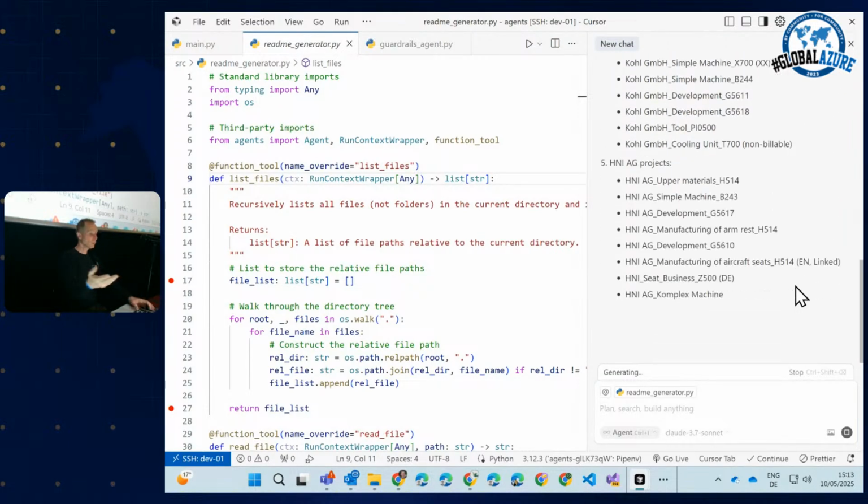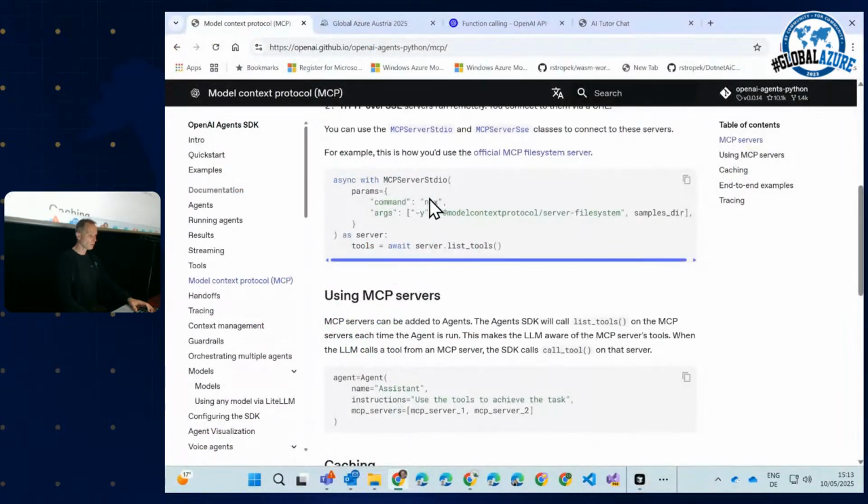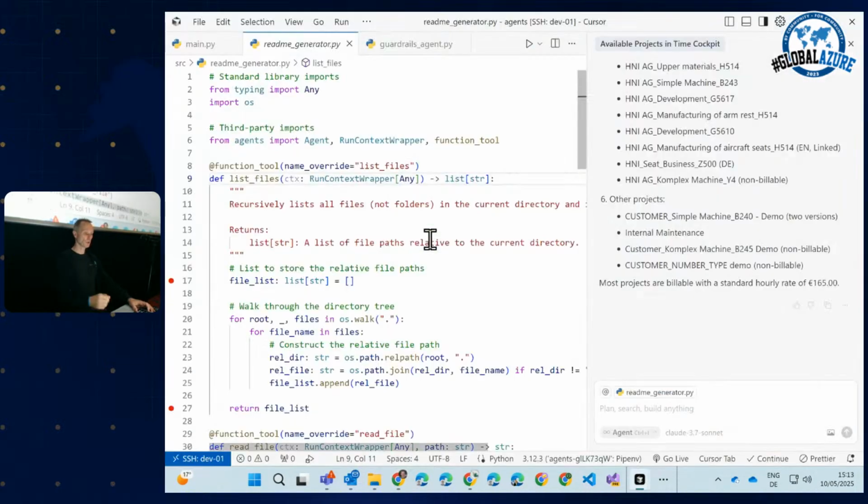And with a few lines of code, and I'm super sorry that I didn't find the time to embed it in my sample, you could add exactly that MCP into that example to have it in all your agents. And that is what I wanted to show you.